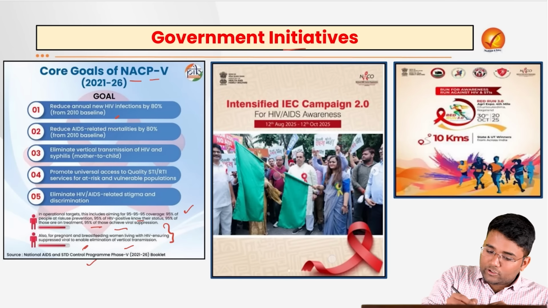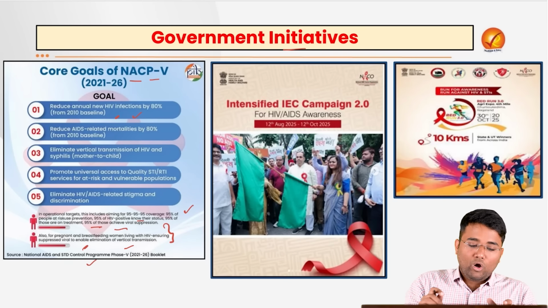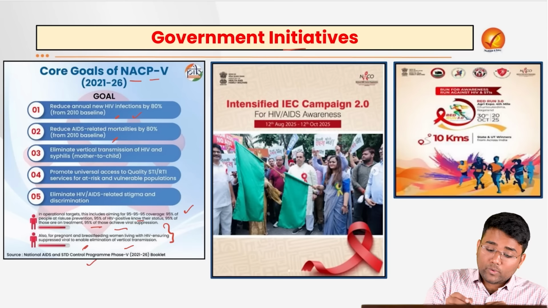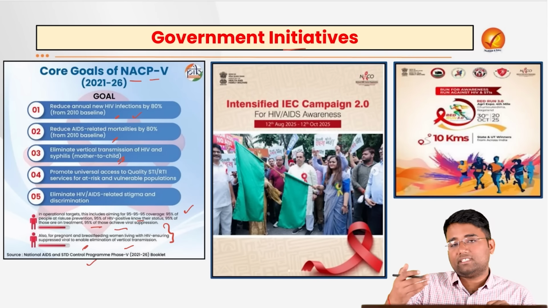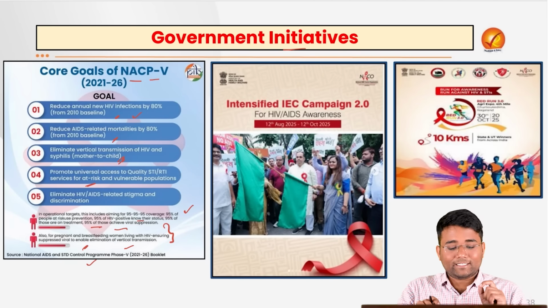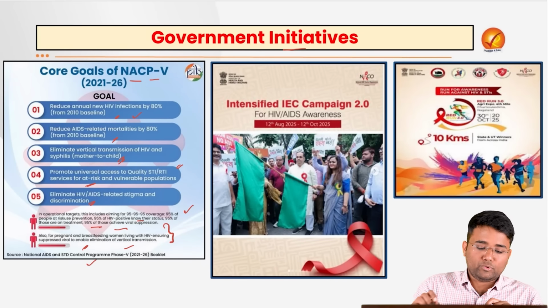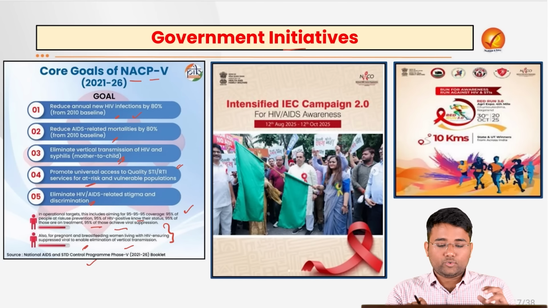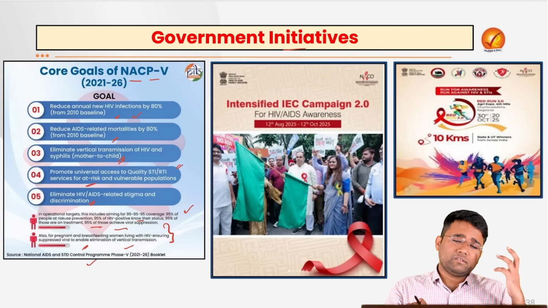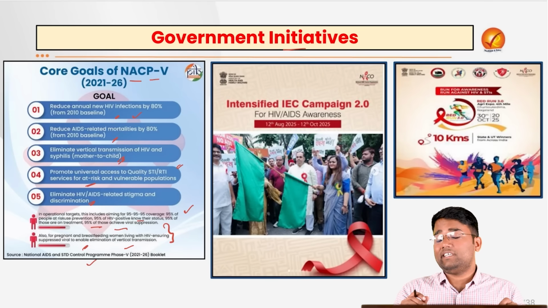Also, the target is to reduce annual new HIV infections by 80% from the 2010 baseline, and reduce AIDS-related mortalities by 80% from the 2010 baseline. Also, to eliminate vertical transmission from mother to child, which generally happens at the fetal stage, and to promote universal access to quality antiretroviral therapy and testing kits for the vulnerable population. We also need to eliminate the stigma and discrimination associated with it. There are various campaigns generally run by the Ministry of Health and Family Welfare, as well as various state interventions.